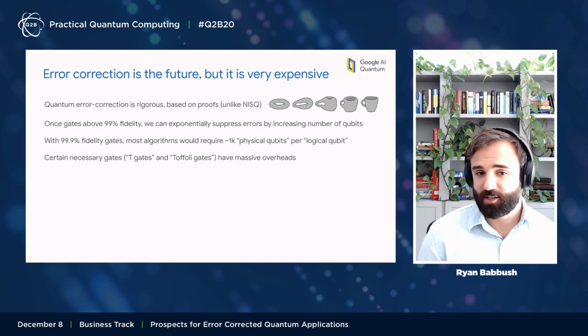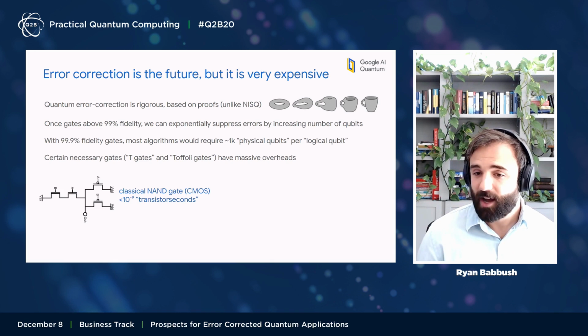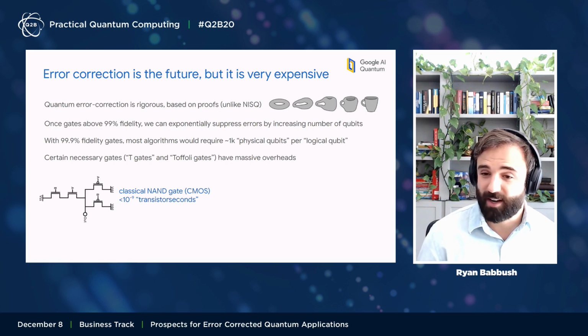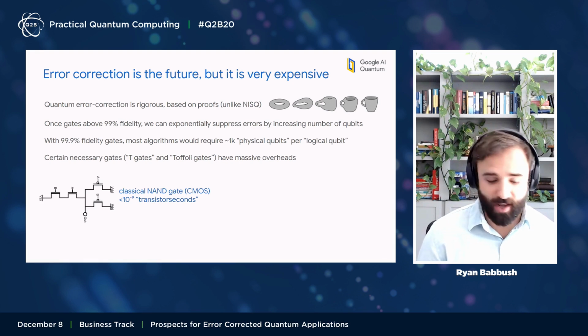However, there are other costs as well. It turns out that certain gates that are necessary to be universal, in particular T gates and Toffoli gates, have a very large overhead within error correction. To give some sense of this, to implement, say, a NAND gate in CMOS with classical transistors takes a few transistors and is much quicker than a nanosecond. So we might say the space-time volume required for that is about 10 to the minus 9 transistor seconds.